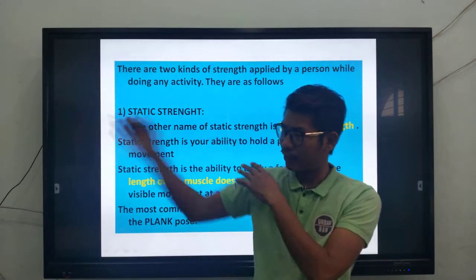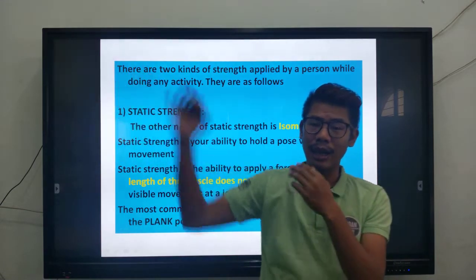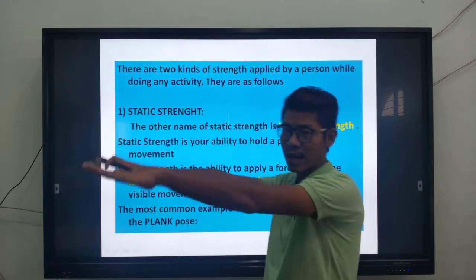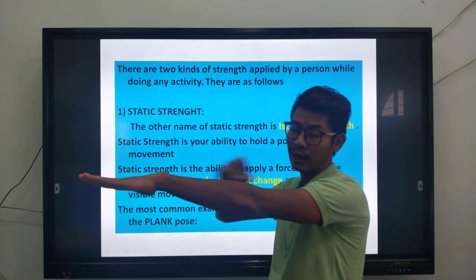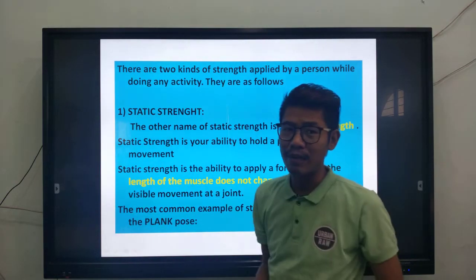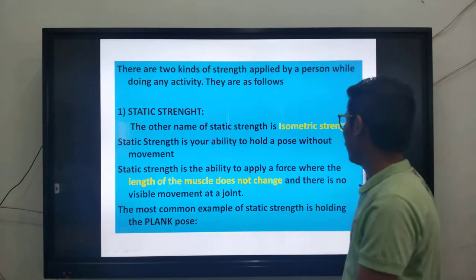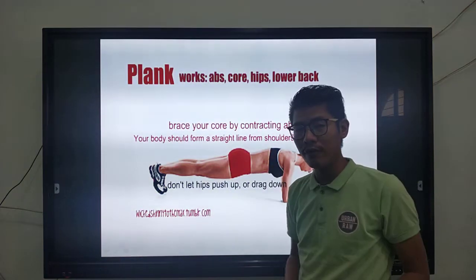Now this is the length of the muscle. When I move like this, the length of the muscle changes. But when you do static strength, if I just stand in this position, the length of the muscle does not change. The most common example of static strength is the plank pose.